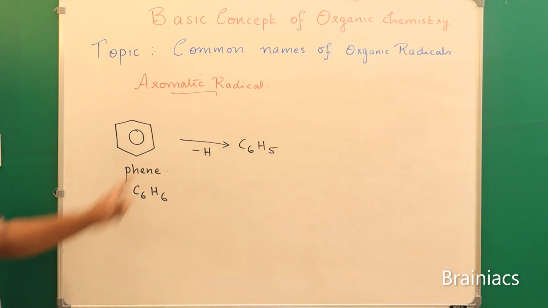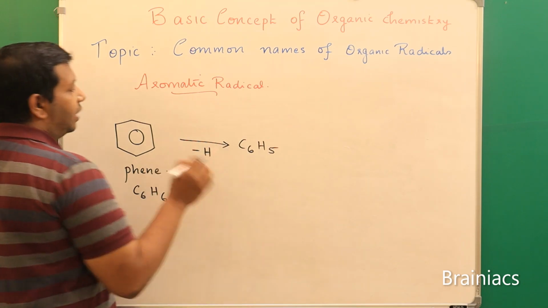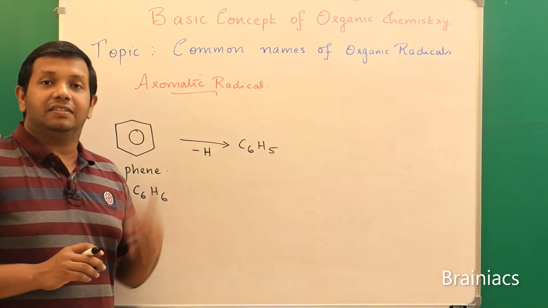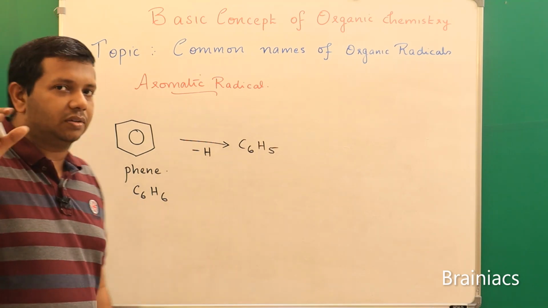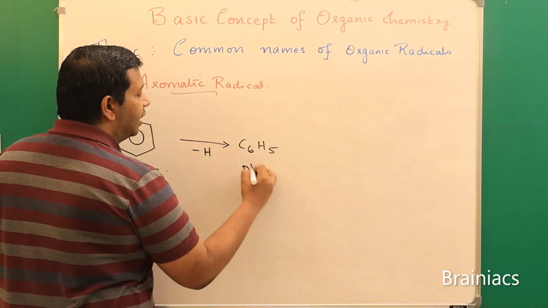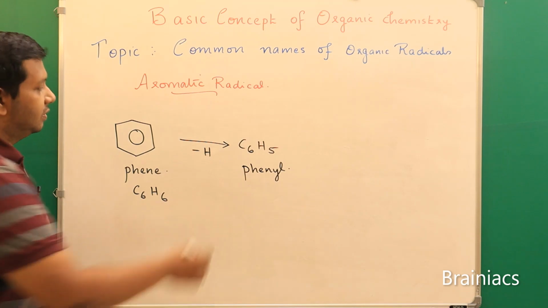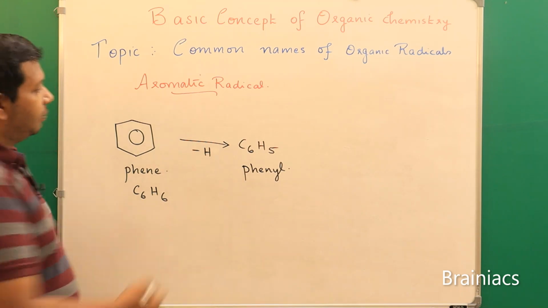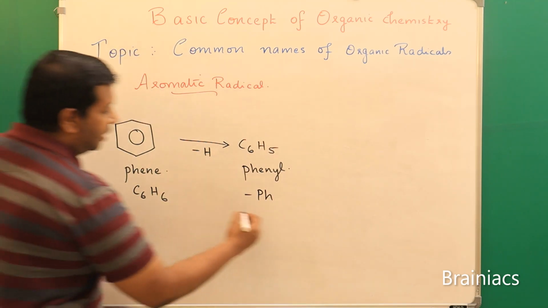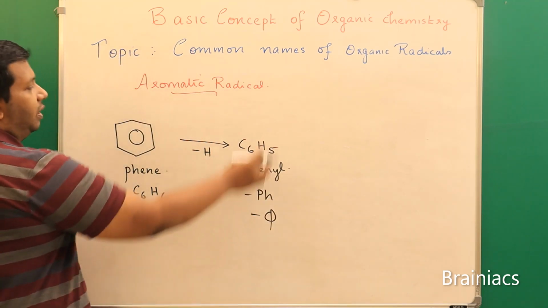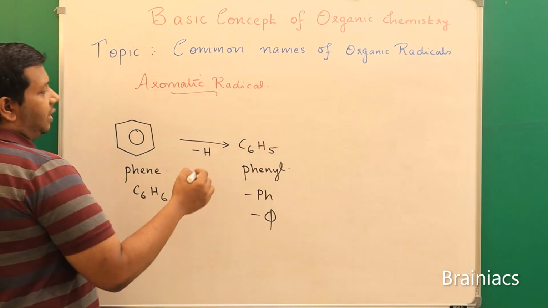If I replace 1 hydrogen, it becomes C6H5. If 1 hydrogen is replaced, it is a monovalent radical, and for a monovalent radical we add the suffix yl, correct? So this will become phenyl. Clear? This is represented in different ways. Sometimes they will say it like this, or like this, but these notations are not very common. This you should remember, C6H5, or it can be like this one.